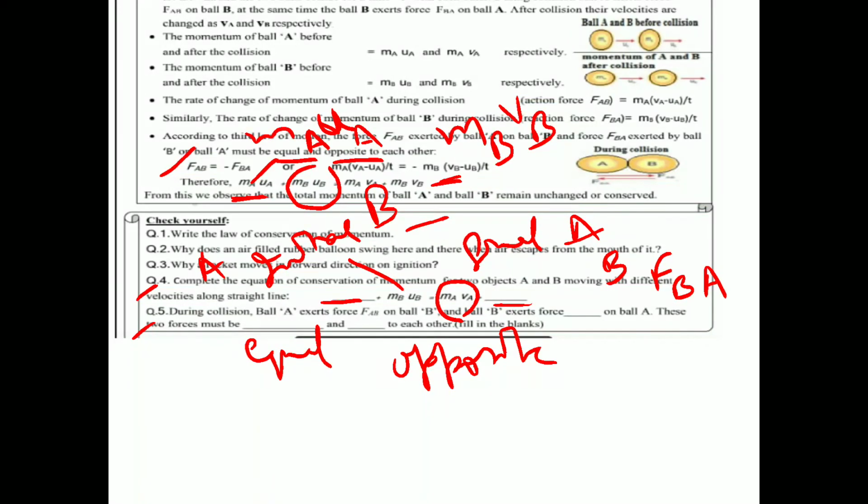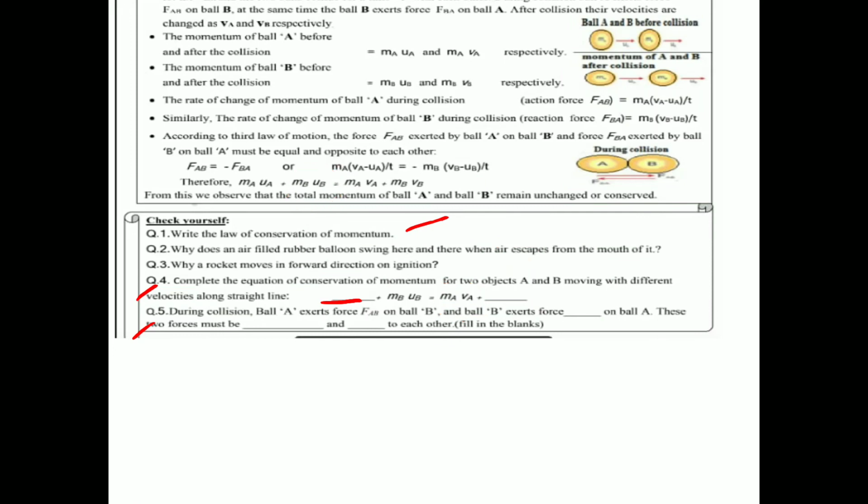Now question number 2 is, why does an air filled rubber balloon swing here and there when air escapes from the mouth of it? When air escapes from a filled balloon, why does it start moving here and there? And question number 3 is, why a rocket moves in forward direction on ignition. When fuels burn, how does the rocket get propelled in the forward direction?